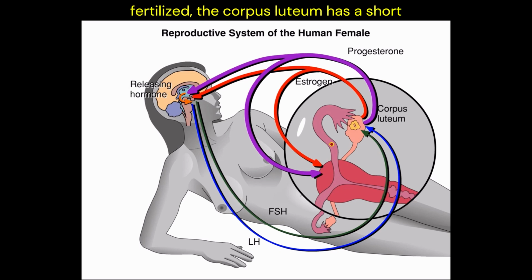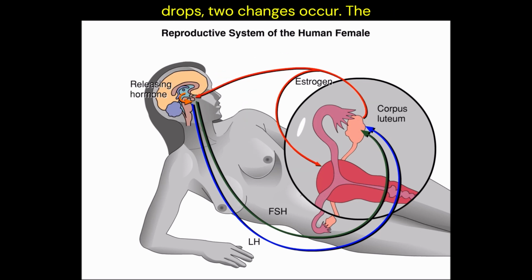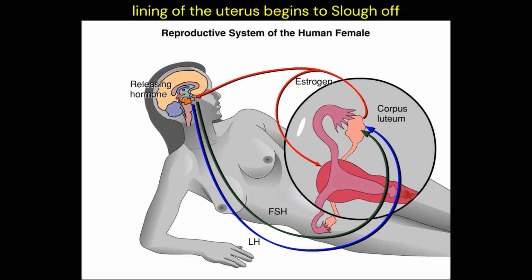If the egg is not fertilized, the corpus luteum has a short lifespan. Suppression of LH after ovulation causes the corpus luteum to degenerate. As the corpus luteum's output of estrogen and progesterone drops, two changes occur. The lining of the uterus begins to slough off, the beginning of the menstrual period and start of the next cycle. The drop in estrogen and progesterone also reduces feedback inhibition of the hypothalamus and pituitary.